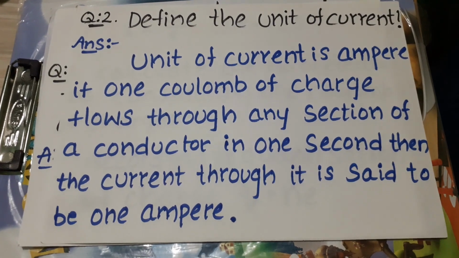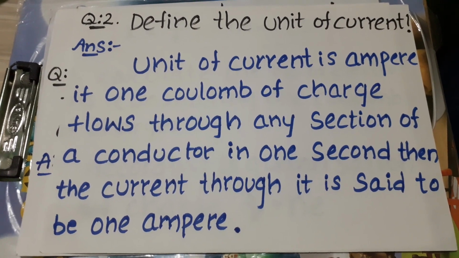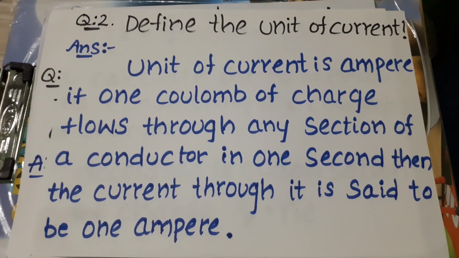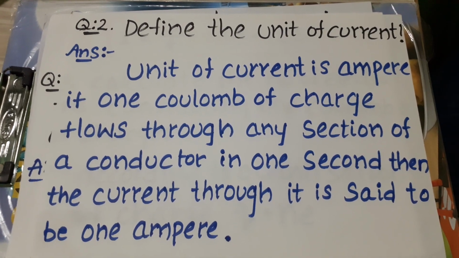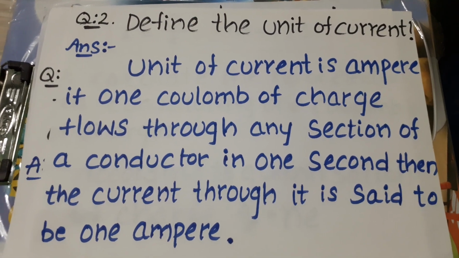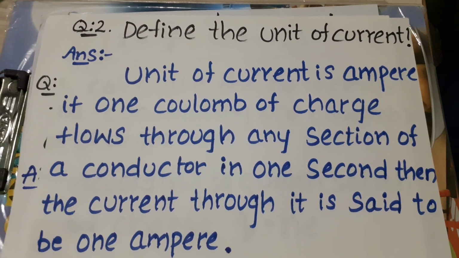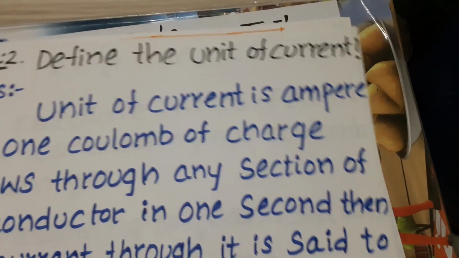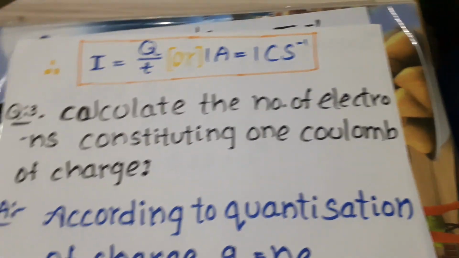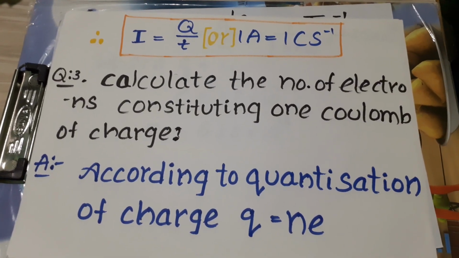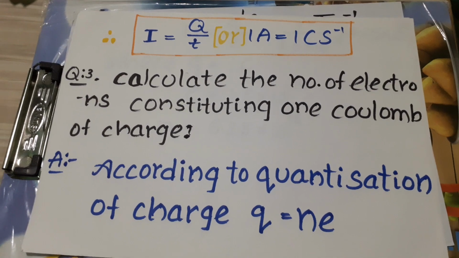If 1 coulomb of charge flows through any section of a conductor in 1 second, then the current flowing through it is called 1 ampere. That is the formula, I equals Q by t. 1 ampere equals 1 coulomb per second.